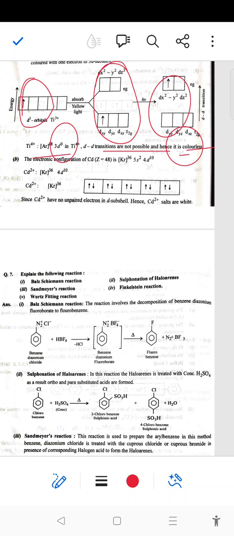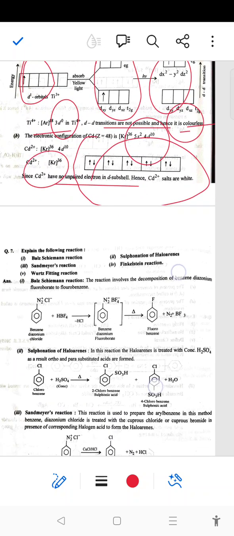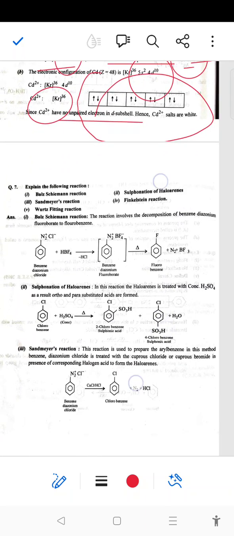Next is the electronic configuration of cadmium. Cadmium is 4d10, and cadmium 2 positive is again 4d10, having no unpaired electron, and hence cadmium 2 positive salts are white in nature.